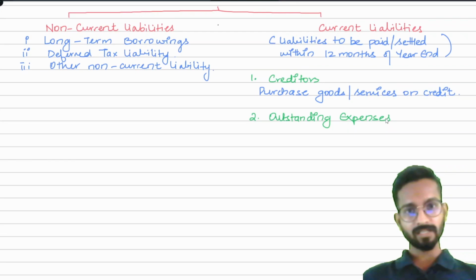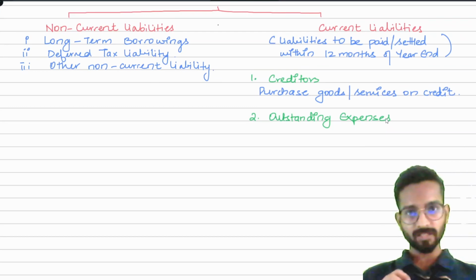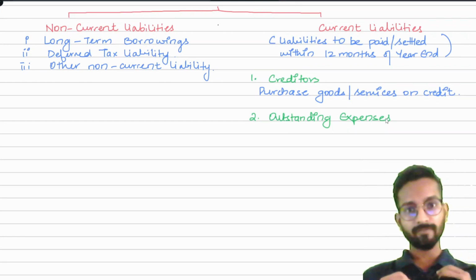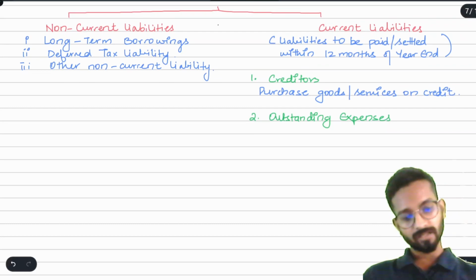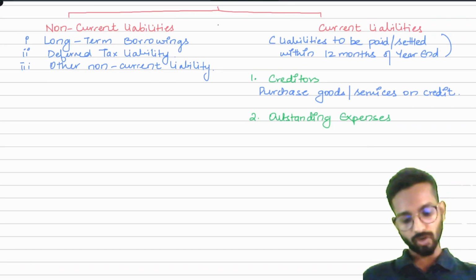We have to prepare the balance sheet. So we have to write there that I have not made the payment of salaries for the month of March. It means that salary expense, which is an expense for me, I have not paid yet, but I have received the benefit. It means now I have to provide the money to the employees. So I will write here, all those expenses for which I have not made the payment are called outstanding expenses.